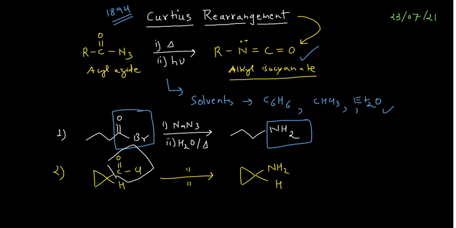And these were the reactions. You can produce your amine, and you can produce a cyclic amine using this reaction. So this was just an idea. Basically you start with the azide and end up with the alkyl isocyanate. This was your Curtius rearrangement.